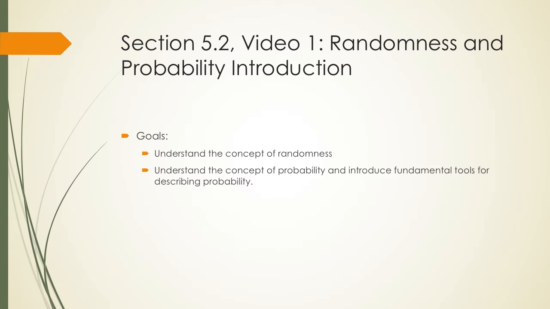One of the important difficulties in making sustainability decisions is that uncertainty is involved. We can't be sure what the possible outcomes are and what the likelihood is that a particular outcome will come to be. The ideas of randomness and probability are some of the key mathematical concepts that take on uncertainty. We'll examine these ideas for the remainder of Chapter 5. In this video, we'll focus on the basic ideas of randomness and probability, and I'll introduce some tools for describing probability.